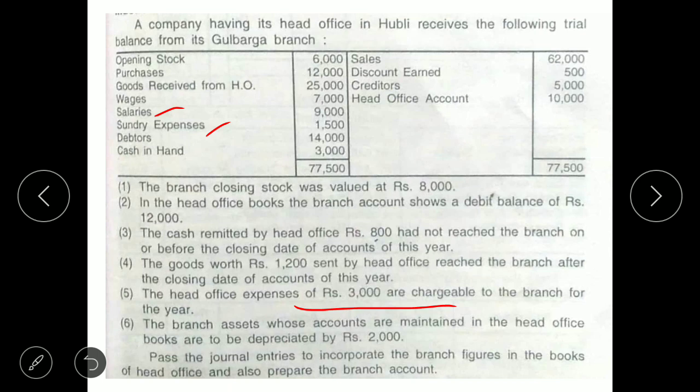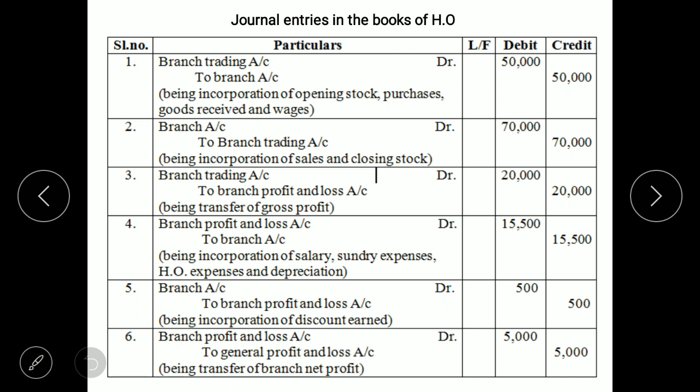Next they have given branch assets whose accounts are maintained in head office books are depreciated with rupees 2,000. So depreciation is an expense to be included in your profit and loss account. So now we have 4 items to be included in profit and loss: salaries, sundry expenses, head office expense and depreciation. So the journal entry is branch profit and loss account debit to branch account, being incorporation of salary, sundry expenses, head office expenses and depreciation.